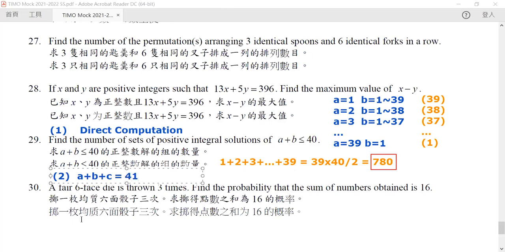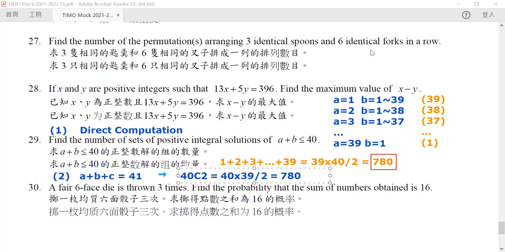In that case, you can use combinatorics to understand that this answer must be equal to 40C2, because you are trying to divide 41 into 3 different positive integers. Or by the stars and bars distribution, it is equal to 40C2, and hence it will be equal to 40 times 39 divided by 2, and hence you will get exactly the same answer.